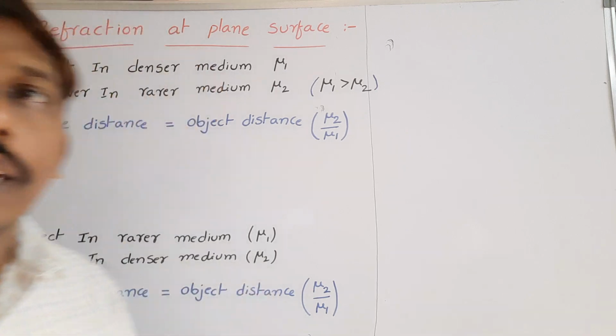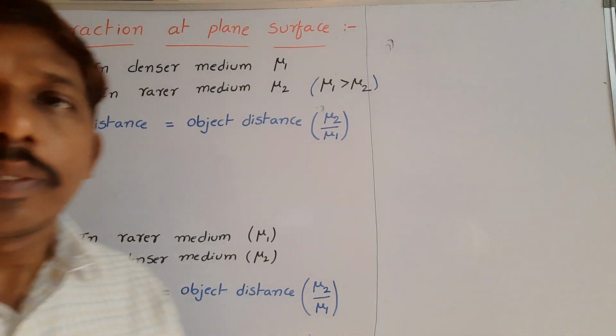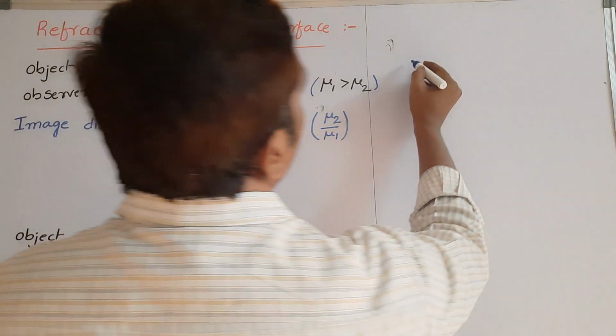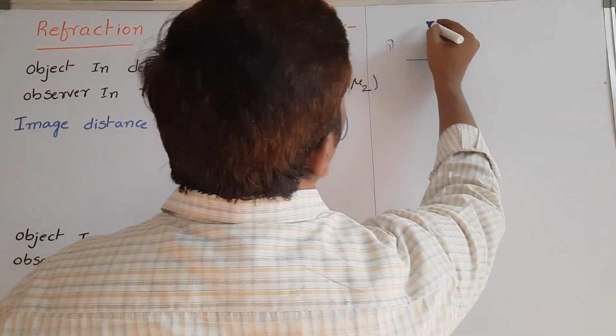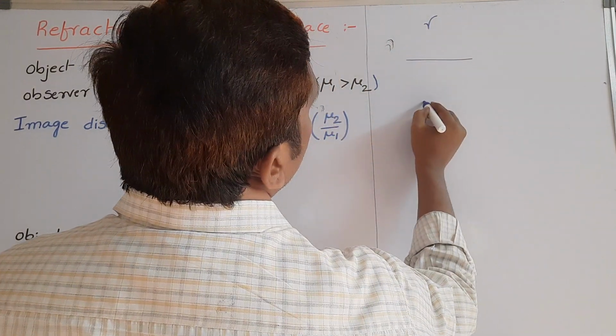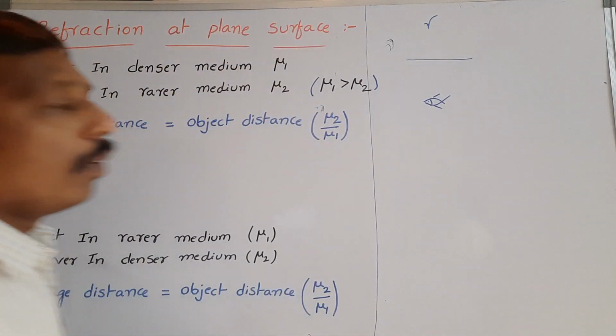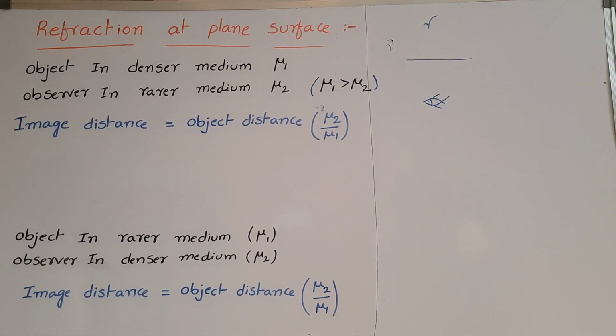So finally, don't get confused, students. Listen carefully. If the object is in a denser medium and the observer in a rarer medium, sir, what does that mean? Suppose you take a bird and a fish. The fish is inside the water. The bird is in air. So the bird is the observer and the fish is the object you consider.